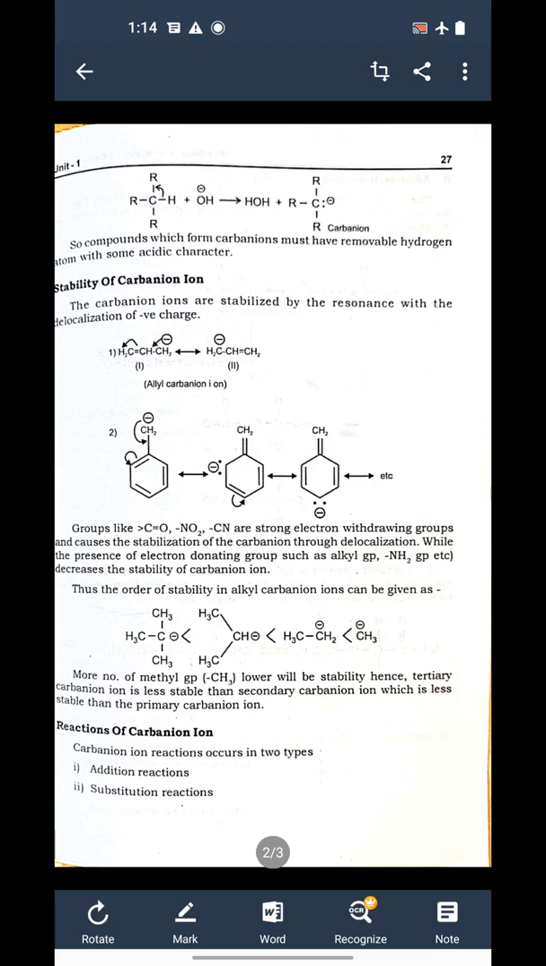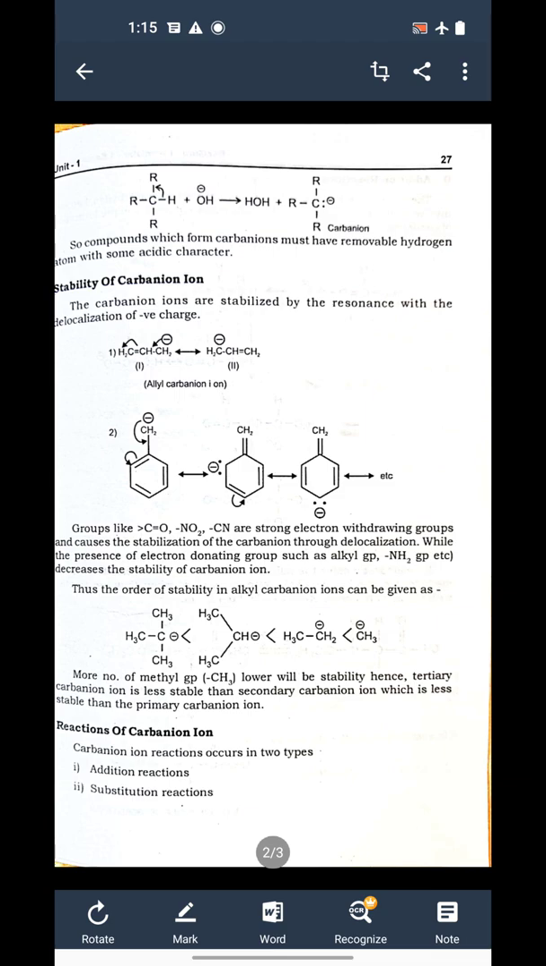So if any group is present like NO2 or CN or COOH group, these are electron withdrawing groups. Suppose these kinds of groups are present on the carbanion, then what happens? It makes that carbanion more stable, because it is attracting electrons towards itself, and therefore that negative charge is going to be neutralized, and that's why the stability of the carbon carrying negative charge increases if electron withdrawing groups are present.